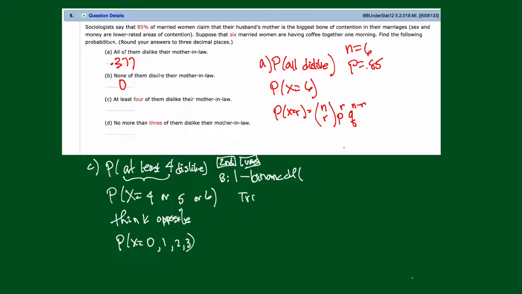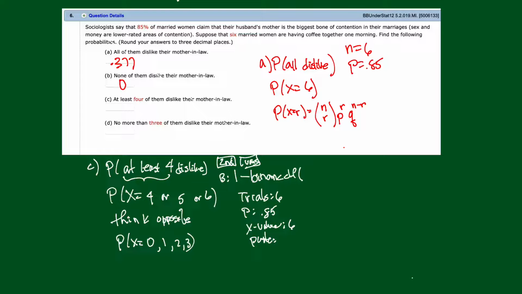And then trials, that's probably already in there from the last problem. So trials is 6. P, probability of success on a single trial, 0.85. And now the X value is the number that we have right here. That's the last number in our collection. That's the way the calculator is written. So we're going to put in a 6 and then paste.